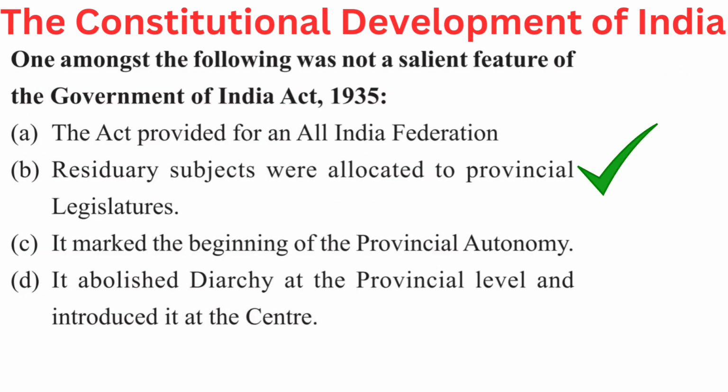Your question is, one amongst the following was not a salient feature of the Government of India Act 1935. Your options are A. The Act provided for an All India Federation, B. Residuary subjects were allocated to provincial legislatures, C. It marked the beginning of the provincial autonomy, or D. It abolished diarchy at the provincial level and introduced it at the centre. Right answer is B. Residuary subjects were allocated to provincial legislatures.